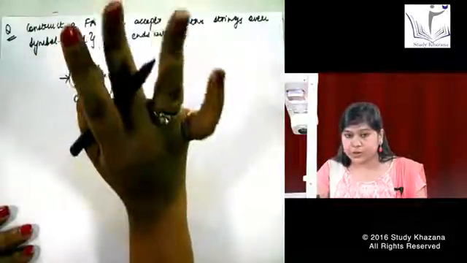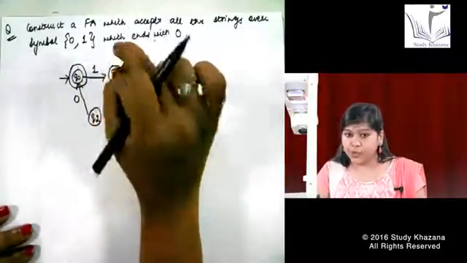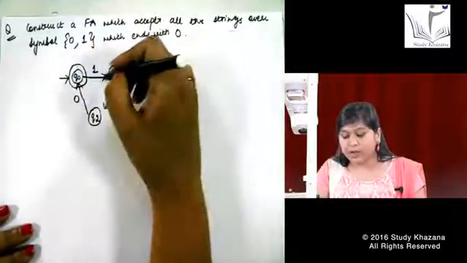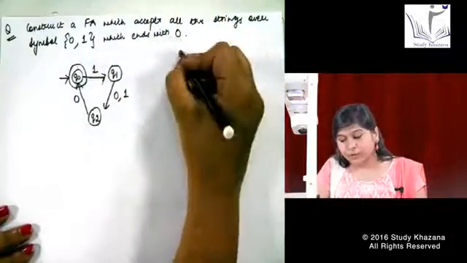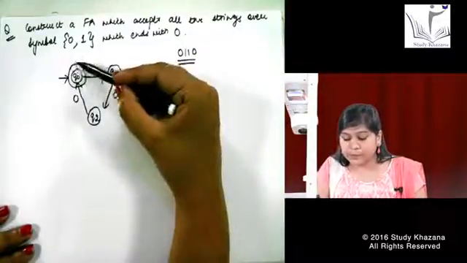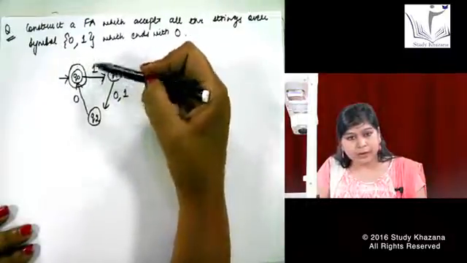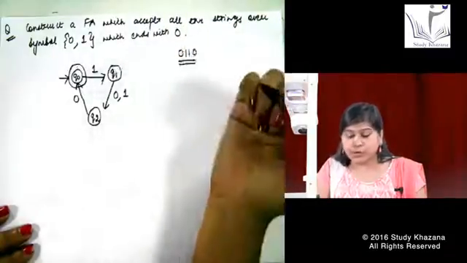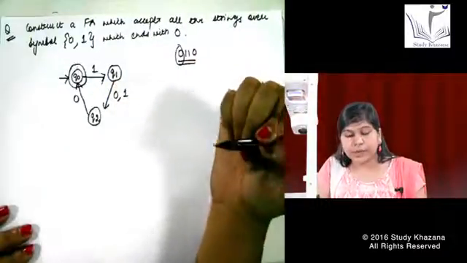Does not matter to us, initial and final state can be same, but I told you earlier also, we cannot have more than one initial state in a particular topic. So if this is okay, but there is a problem in this question. I started with 1, but if I want to give input 0 1 1 0, how will my machine start? 0. I'm starting from here because this is my initial machine. I'm not having any way for going from one machine to another state with an input of 0. So this is a wrong machine. I need to do some of the changes in this machine for starting it with the alphabet as 0.